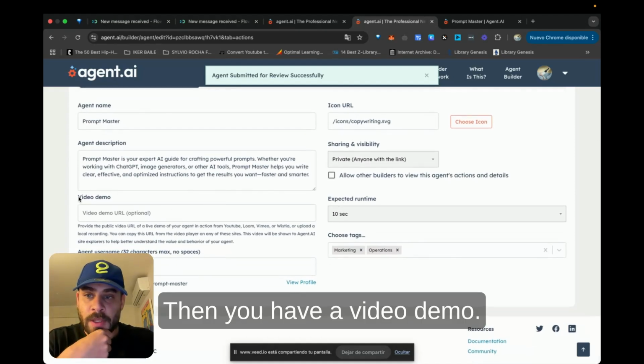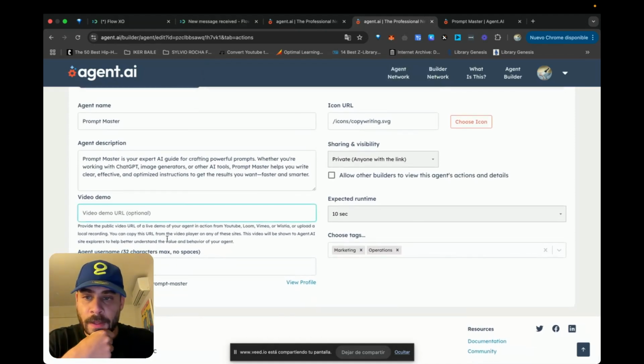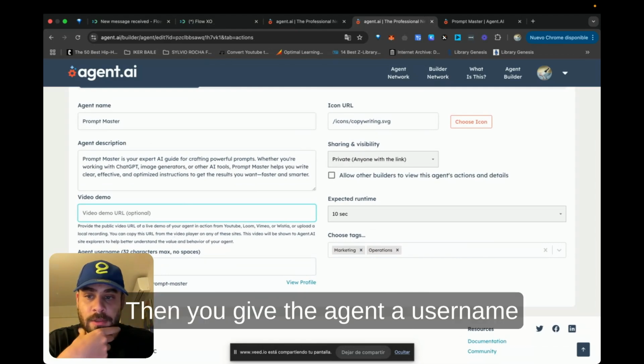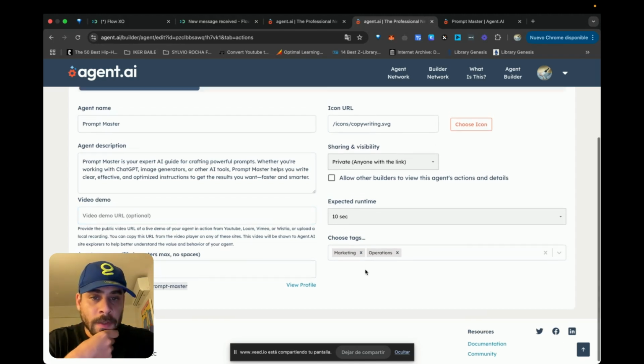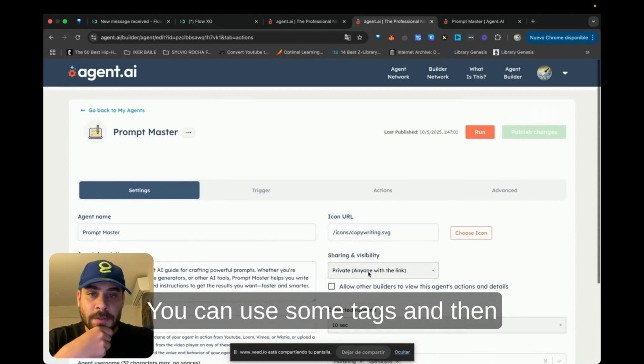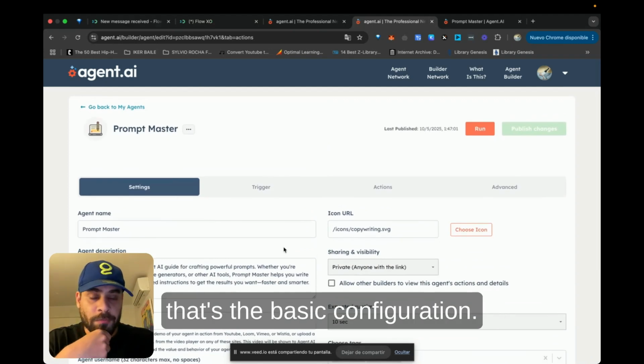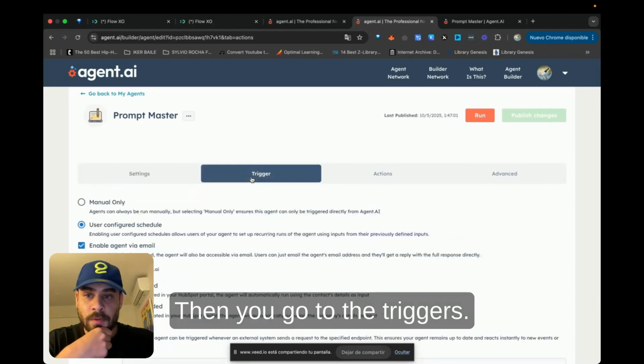Then you have a video demo. In this case, we don't have one. This is optional. Then you give the agent a username, which will be used in the URL. You can use some tags, and then that's the basic configuration. Okay. Then you go to the triggers.